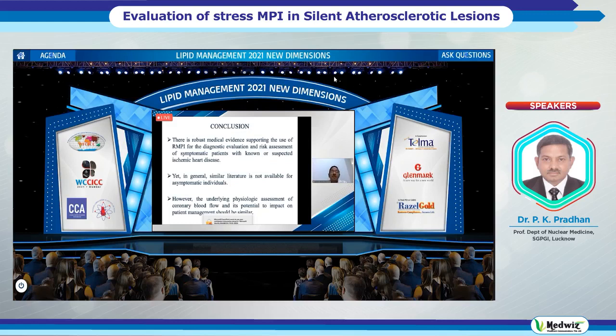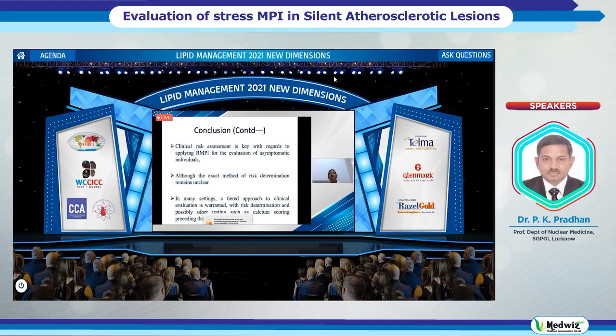Coming to the conclusion, there is robust medical evidence supporting the use of MPI for the diagnostic evaluation and risk assessment of symptomatic patients with known or suspected ischemic heart disease. Yet, in general, similar literature is yet to be available in plenty for asymptomatic individuals. However, quantitative PET studies to show global myocardial perfusion are also available, but they are still in the continuing stage, though evolving. However, the underlying physiologic assessment of coronary blood flow and its potential to impact patient management should be similar.